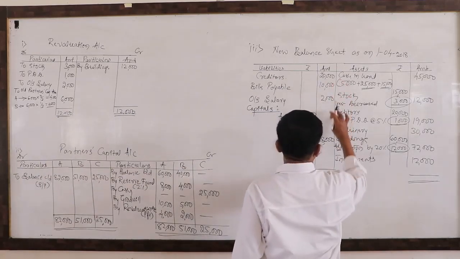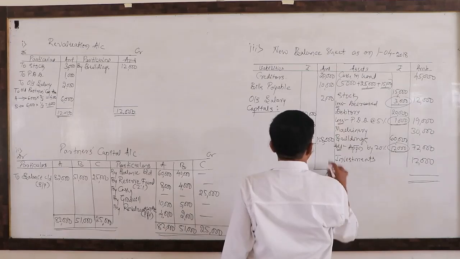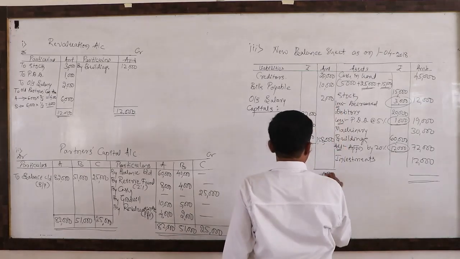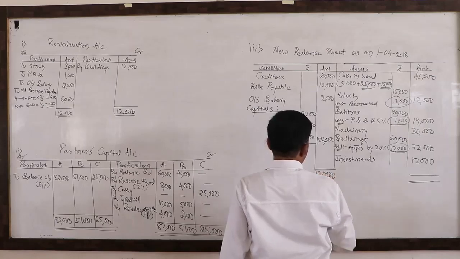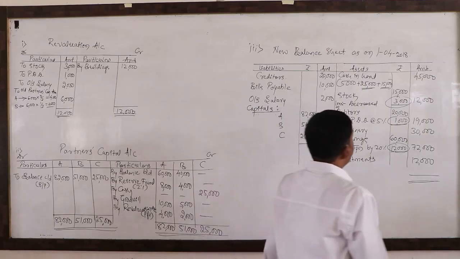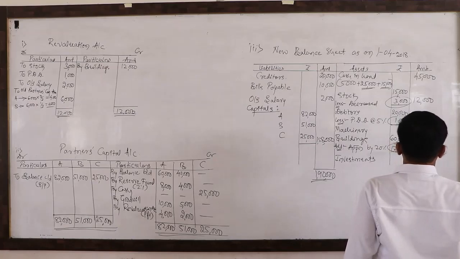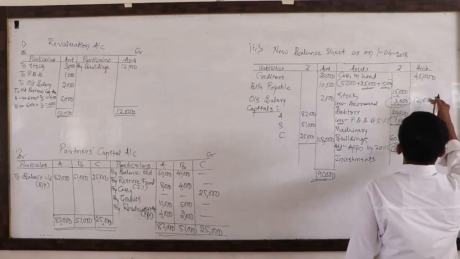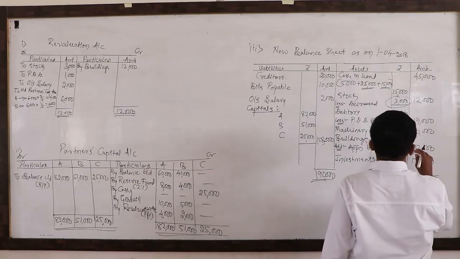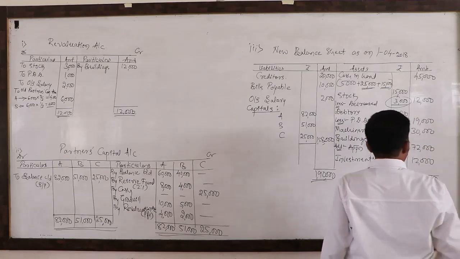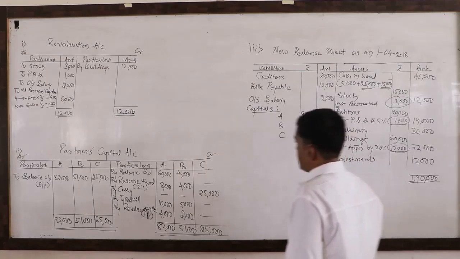I'll show you. Exactly, the total of liabilities is 1,90,000. Similarly, 1,90,000 from the asset side.